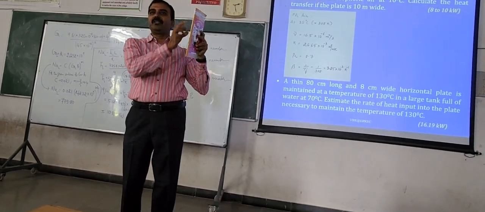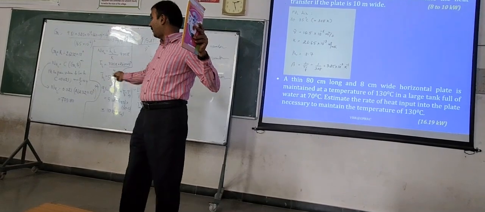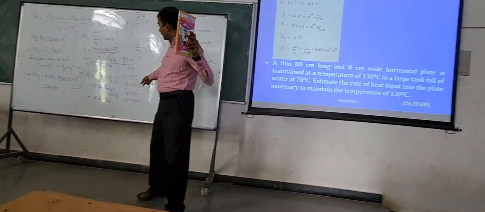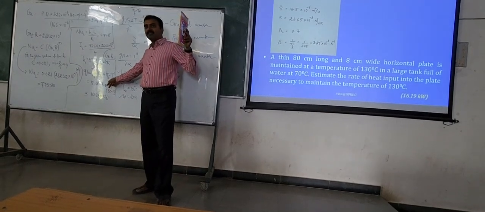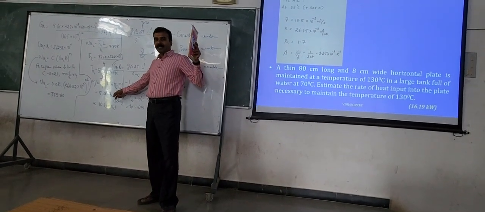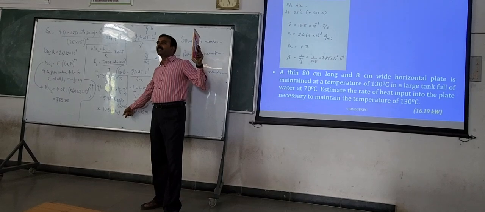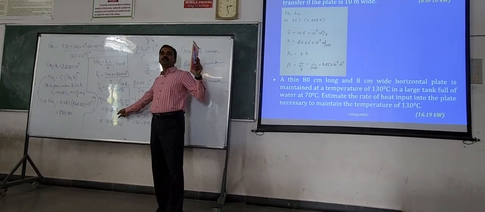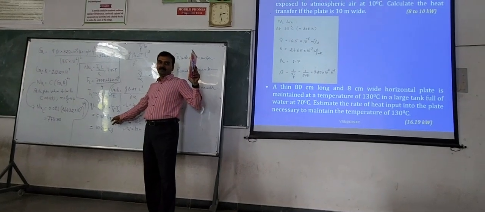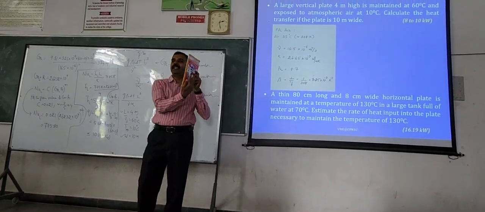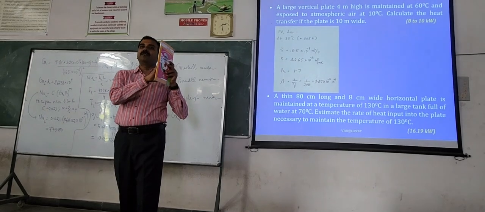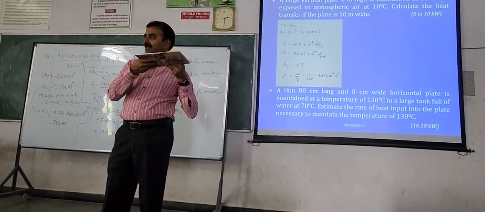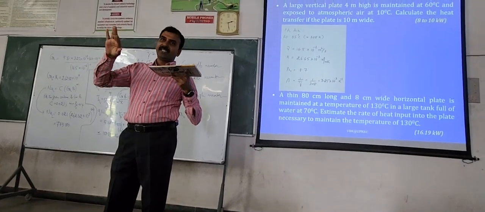So even if you assume the vertical plate, for example in this problem, you can also ask me, why have we considered only one side? This is our assumption. And next you put a note and say, by considering both sides of the vertical plate, this area will become 2 into 4 into 10. But in any case, on either side, the flow condition remains the same, but not the same with this. So that is one case.